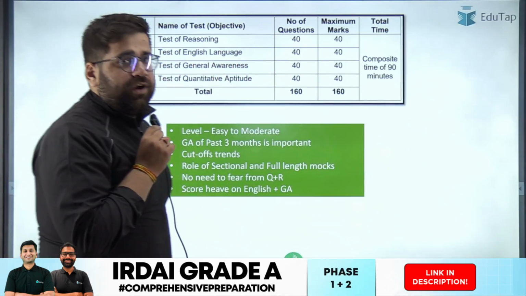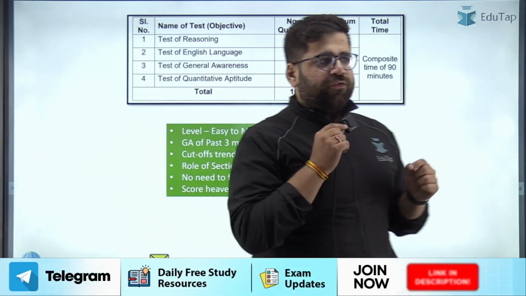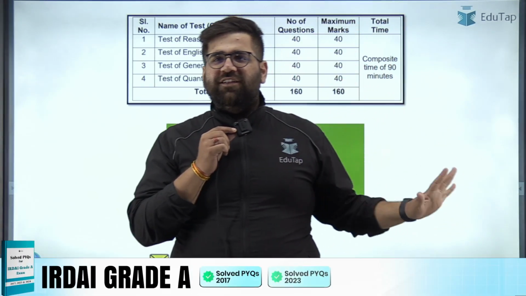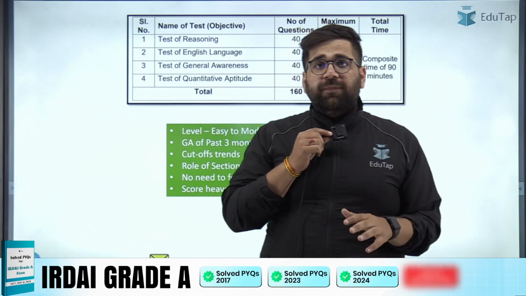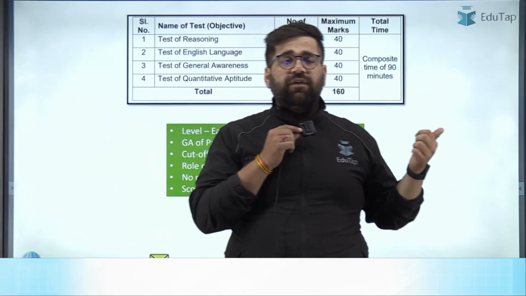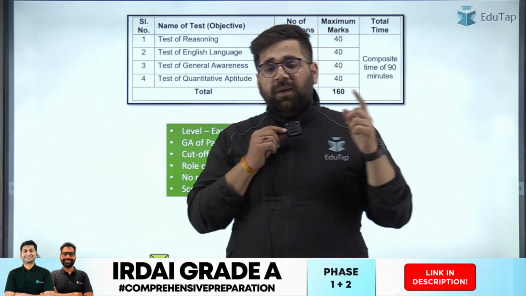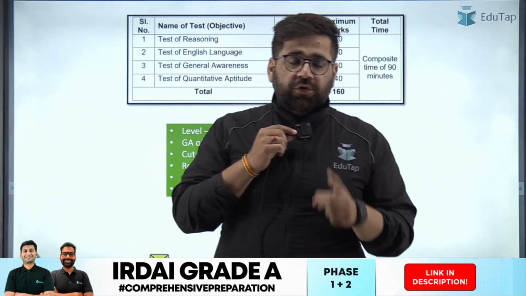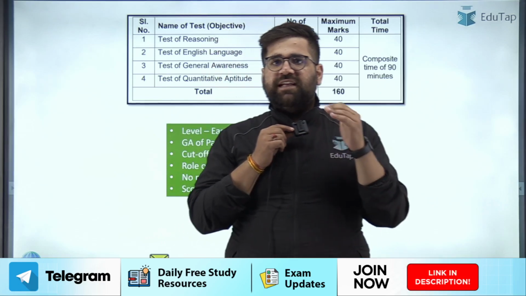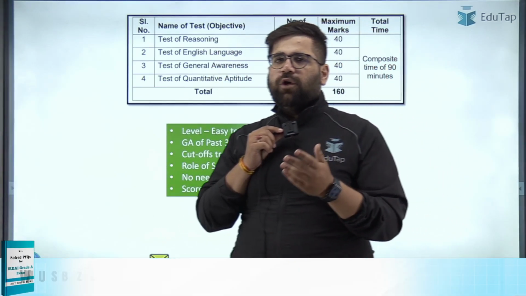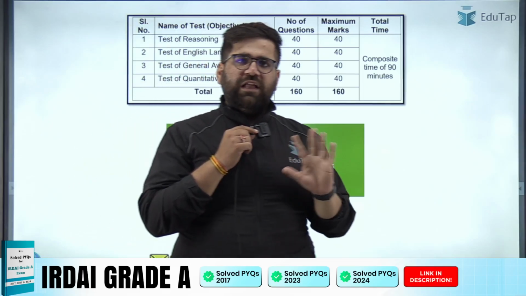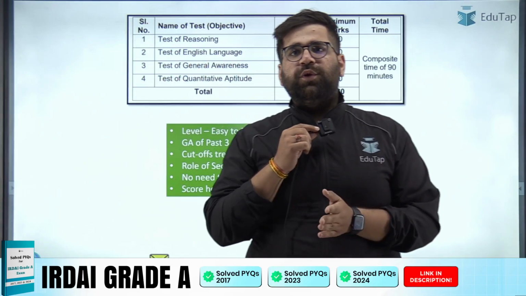Next point is related to cutoffs. When it comes to the cutoffs of IDAI, let's keep 2017 aside, because I think 2017 is not a good parameter to judge the cutoff, since at that time the exam was not that common and not that popular. But if you see 2023 and 2024, cutoffs are increasing. The sectional cutoff is fixed. If I'm not wrong, it is 25% of a section, which is 10 marks for each section. That is fixed in both 2023 and 2024.